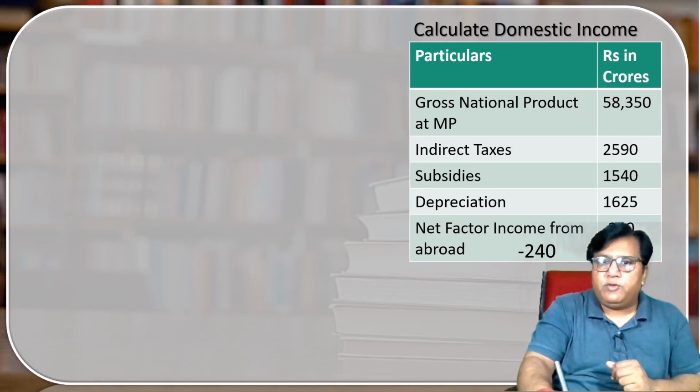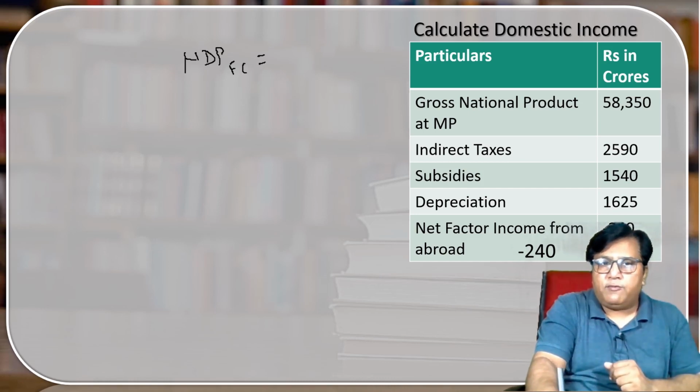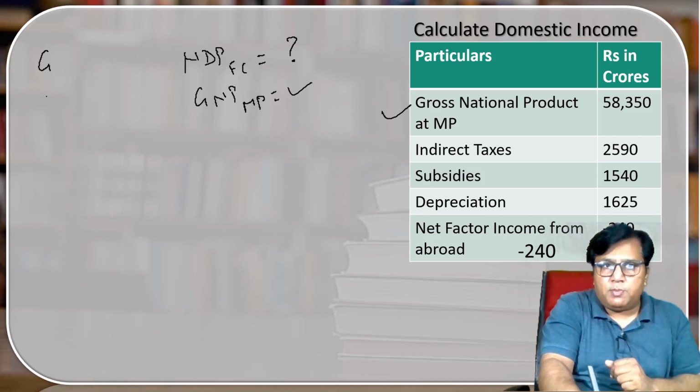In this particular question, we have to find out domestic income. What is domestic income? Domestic income means NDP FC. We have to calculate. What is given to us? GNP MP, that is given to us. We have to apply the same thing. Germany ne nahi di mujhe Ferrari concept.